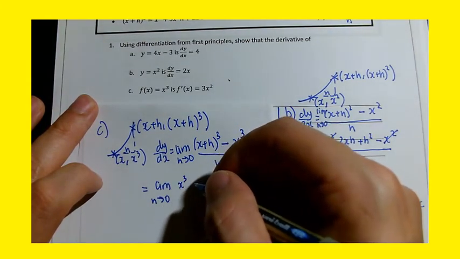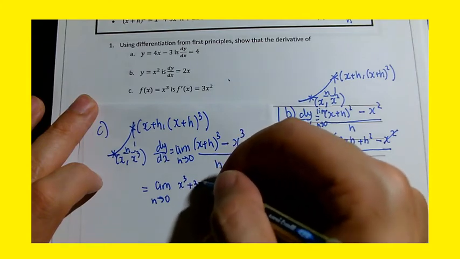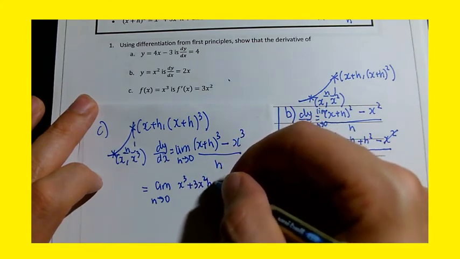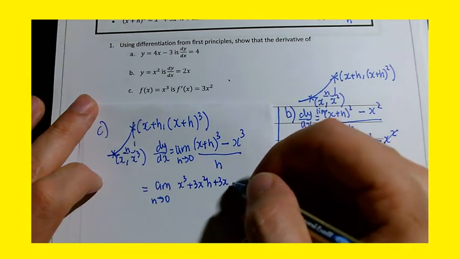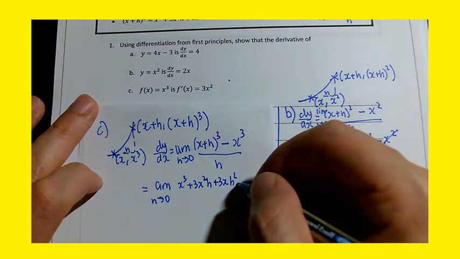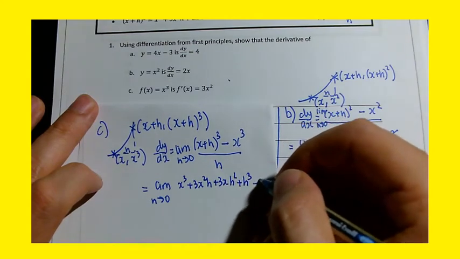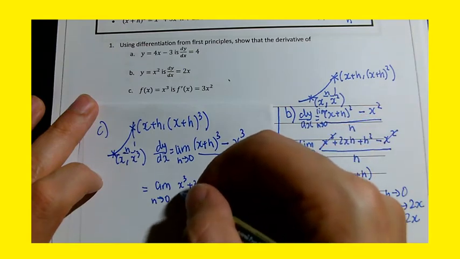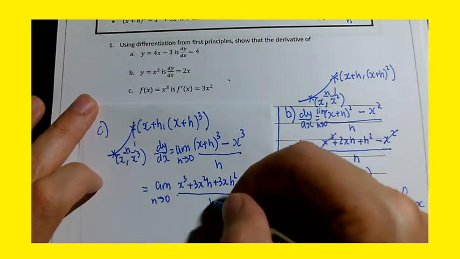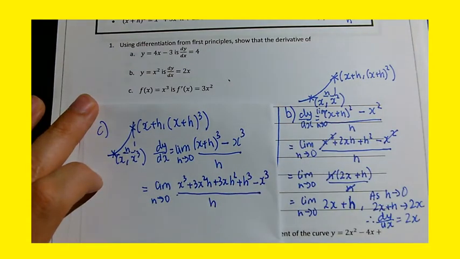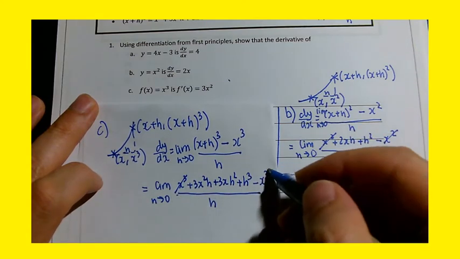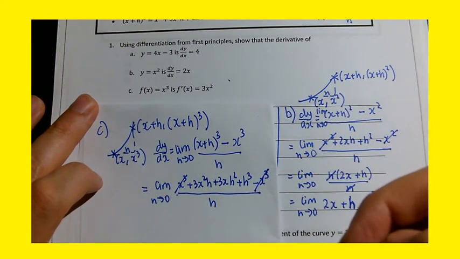Again, the expansion is at the top of the notes. If you expand that carefully, you get this, which cancels out the x cubed.